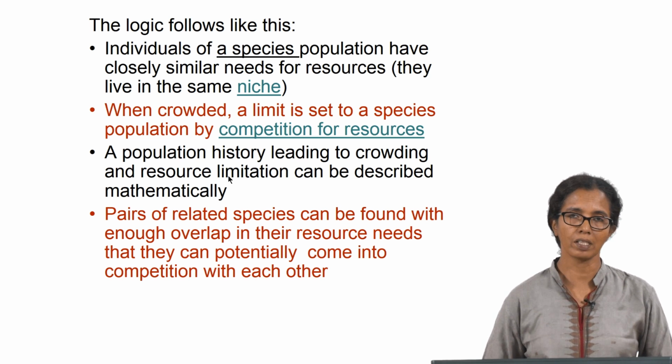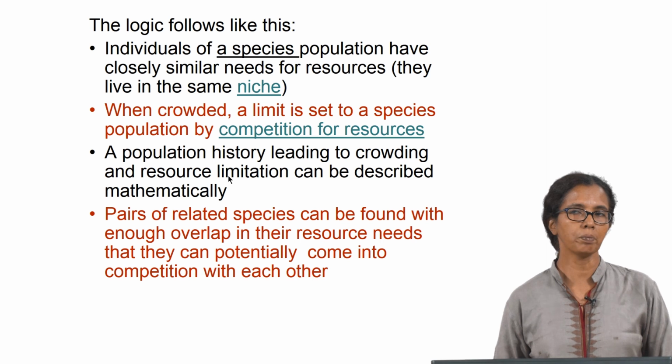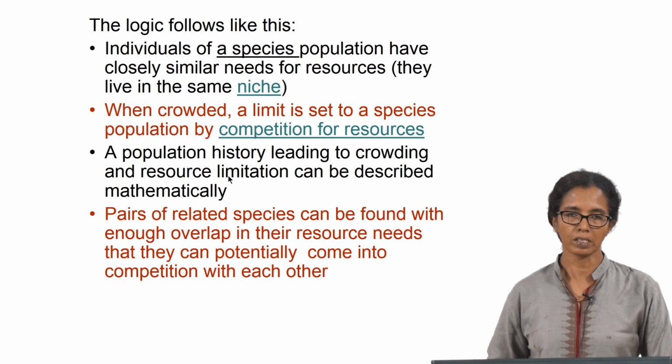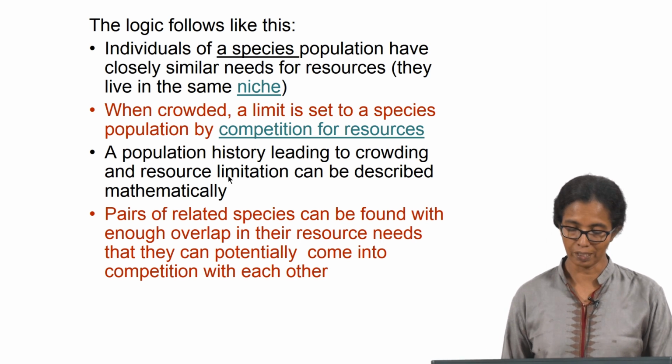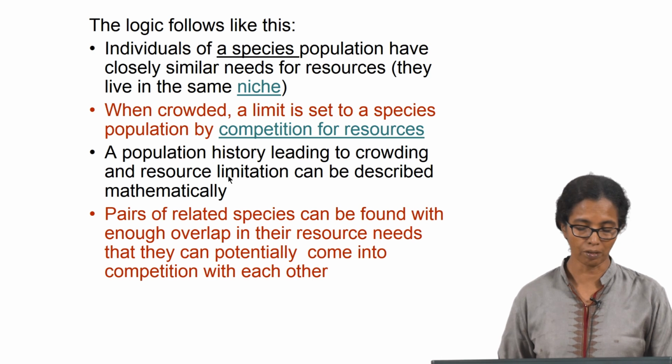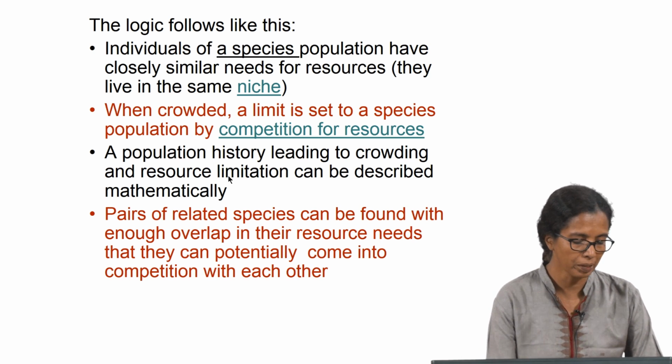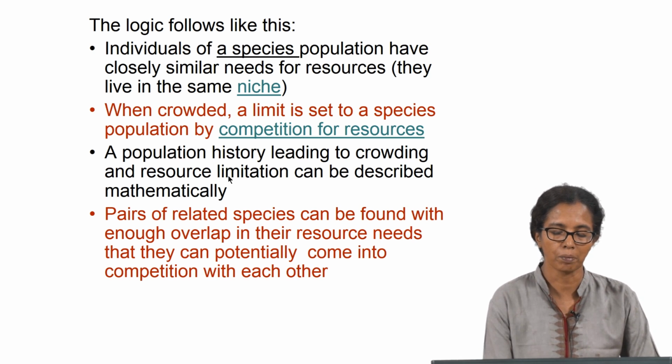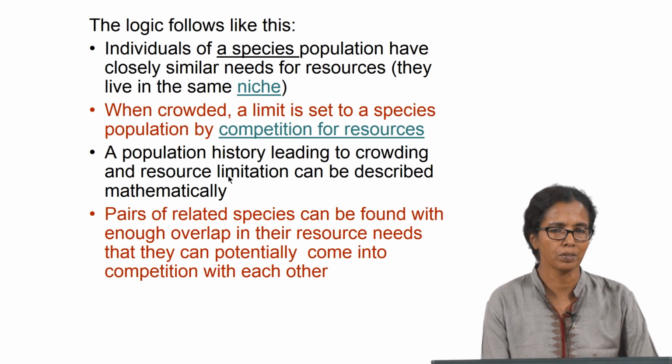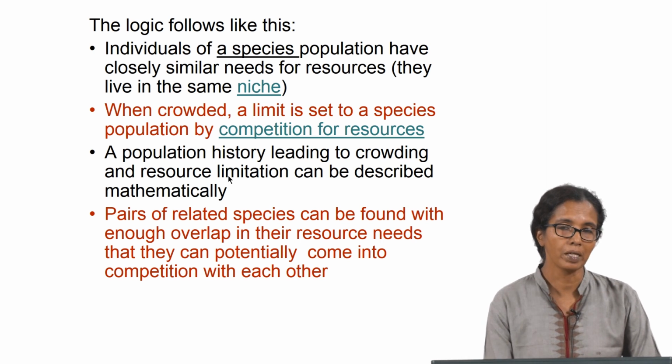The other crow may not be that common because it may not be feeding on every kind of food that is available. Maybe it is specializing or has a niche requirement that is slightly different from the other species, though they can overlap in their food needs, but they may not be exactly